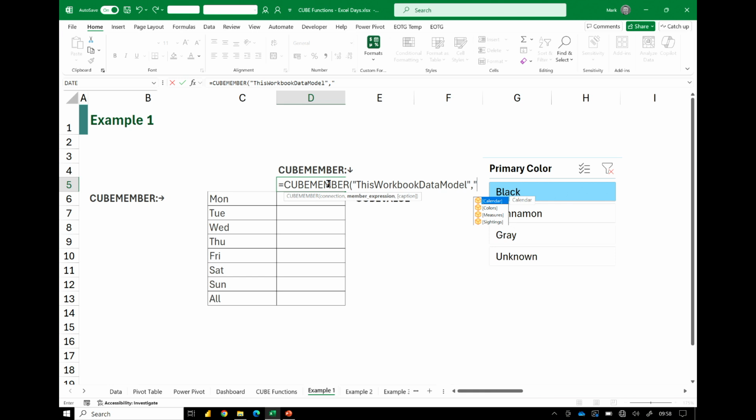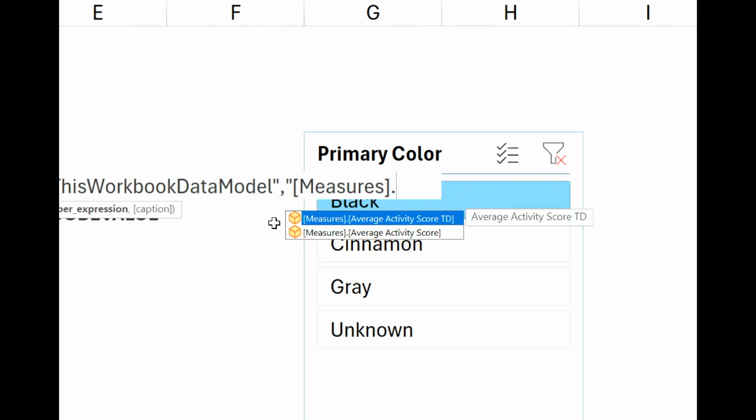Now, anytime that we want to get a measure or a calculation from DAX, it will always be in our measures table. It doesn't matter what table we've put it in, what table we've called it, that will always be in a table called measures. And there we have my two measures. Let me zoom in on that. So we have average activity score to date and average activity score.